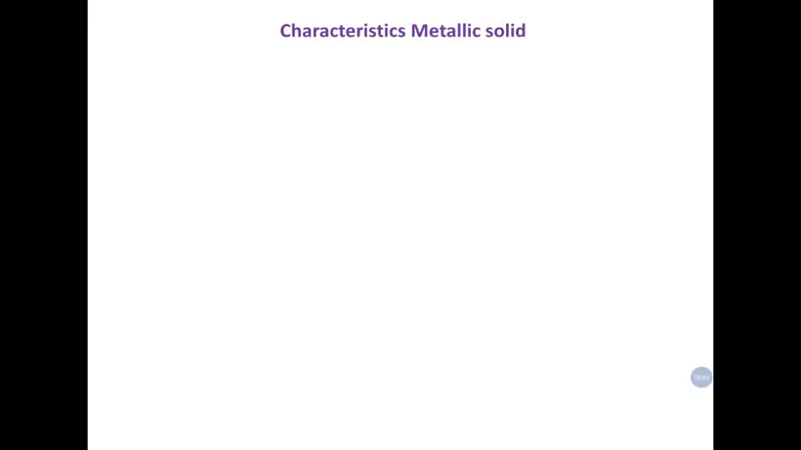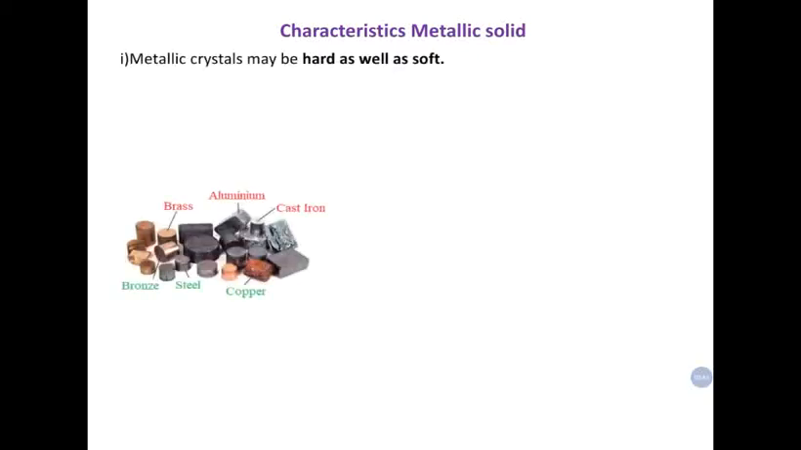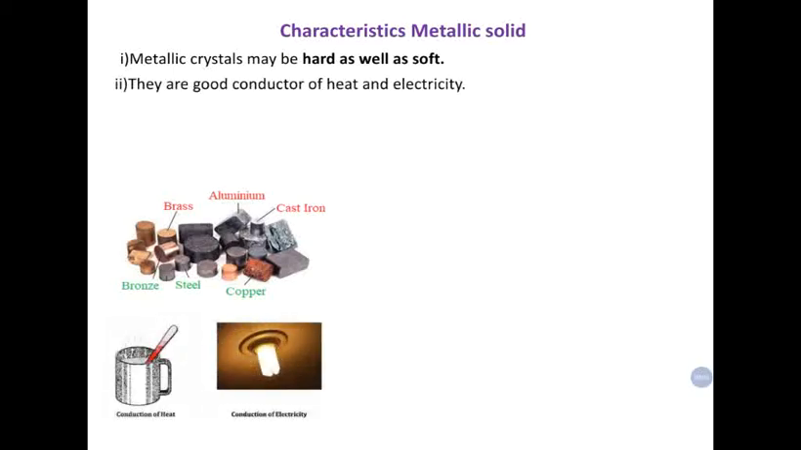Here we discuss some characteristics of metallic solids. Metallic crystals may be hard as well as soft. Some examples are given in this picture. Brass and aluminum are soft, as we know, cast iron is hard, copper is soft compared to iron, steel is an alloy, bronze is an alloy. Then, they are good conductors of heat and electricity.